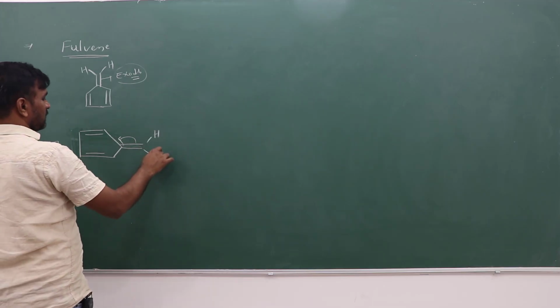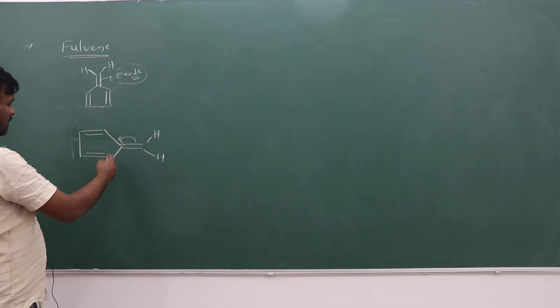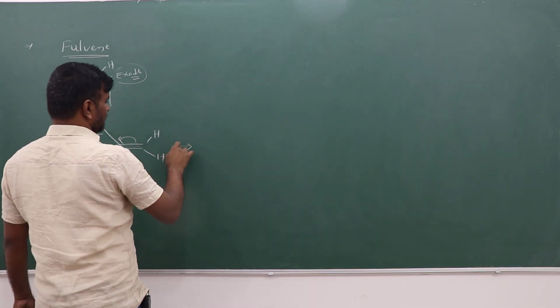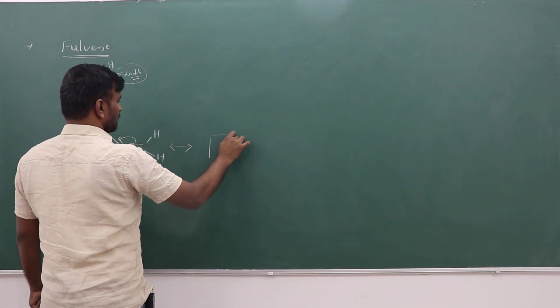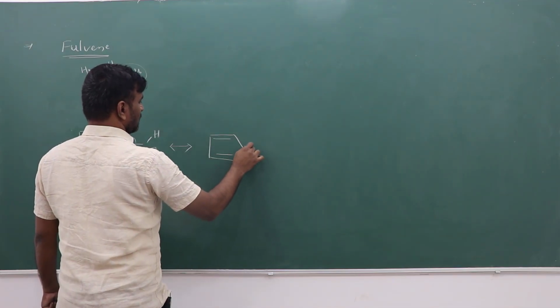Why? Because the ring side gets aromaticity. So if the negative charge goes like this, what will happen in this case? The most stable structure